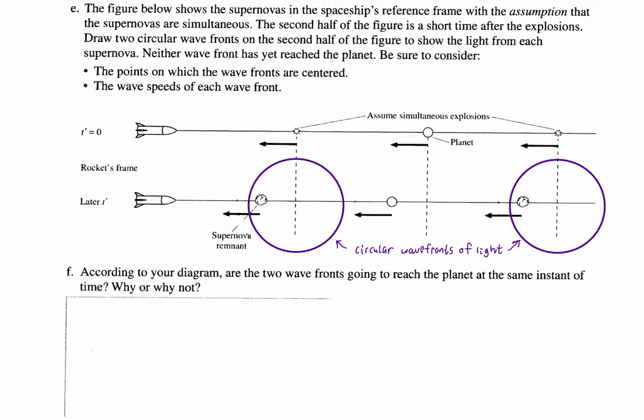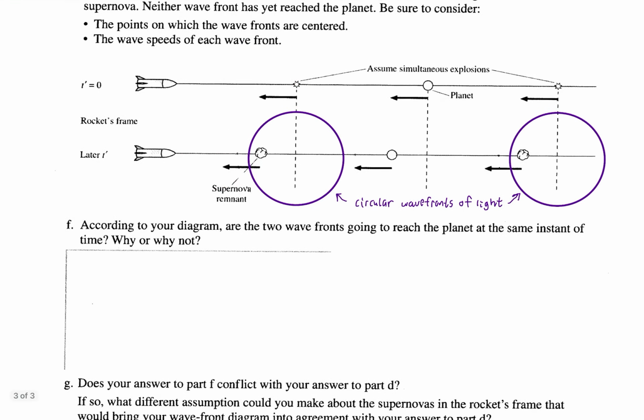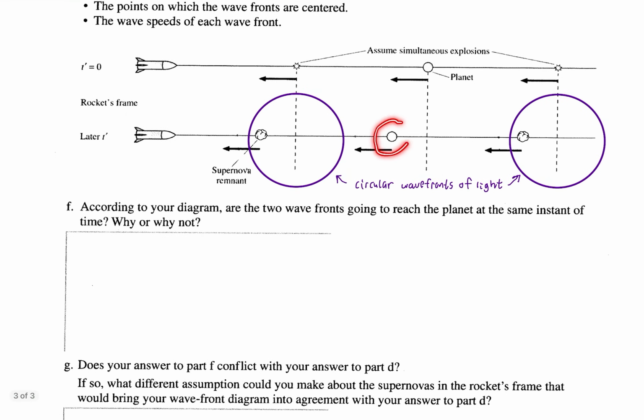Okay? All right, so notice some things about this figure. Notice that, of course, the planet has also got closer to the ship. Notice the planet's relative distance to the wavefront from the left supernova and the wavefront from the right supernova, okay? So according to your diagram, are the two wavefronts going to reach the planet, there's the planet, at the same instant of time?